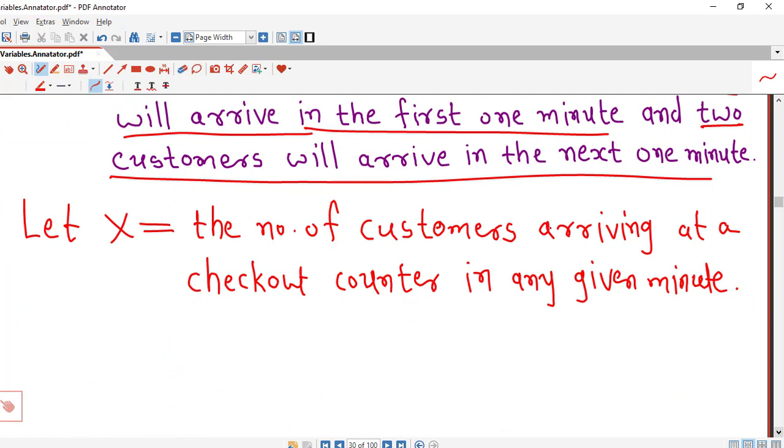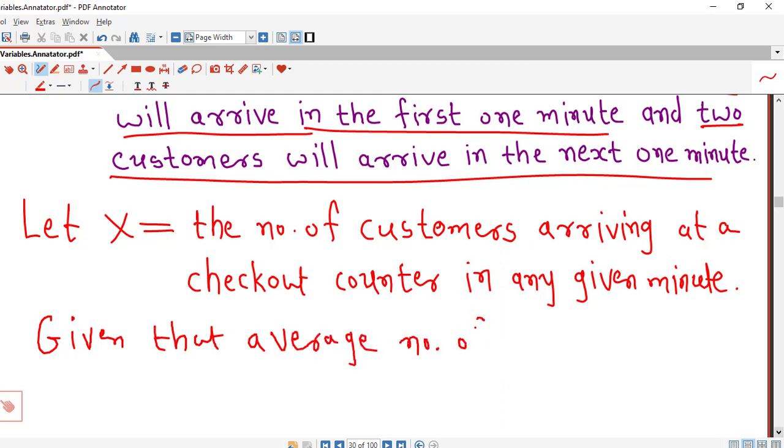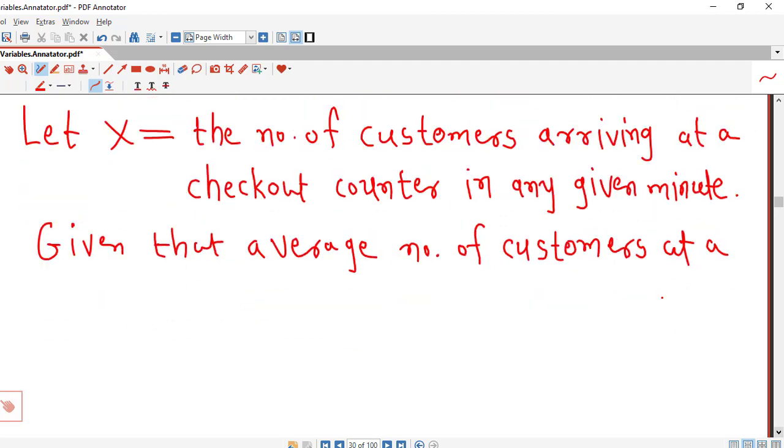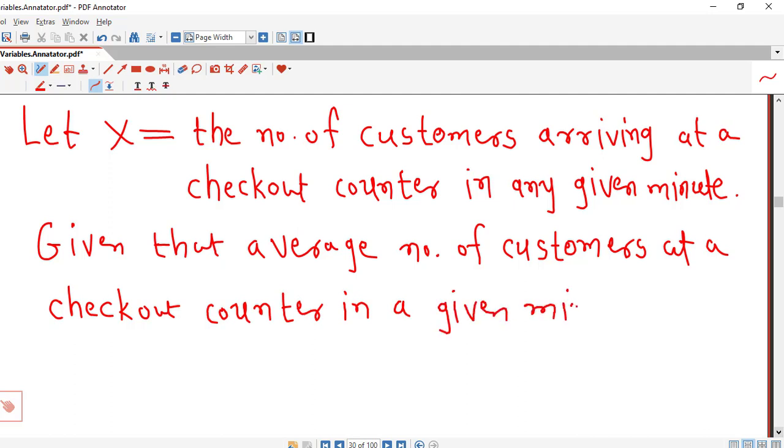That means the average number of customers arriving at a checkout counter in any given minute is 1.5.